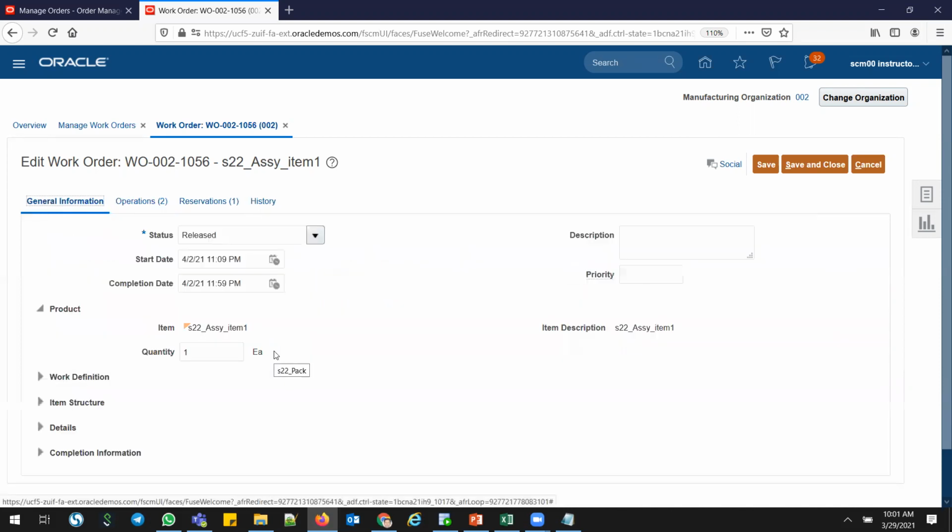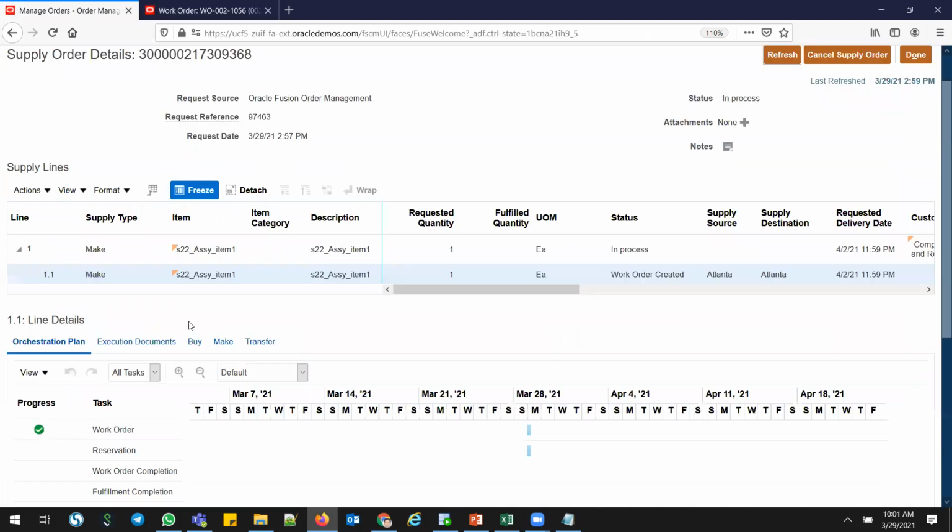And the general information, you can see it. Now let me see whether it got reserved, it should be a tick mark reservation also. See, reservation is done now. So even those who are administrating the supply chain administration, those who have access for the scope, supply chain orchestration, can also review in detail how the flow is working, where my work order status is, and what my sales order status is. If someone wants to track all the details, not necessarily do you need to go to the work order side or the sales order side, shipping side. We can directly go to SCO. You can track all the details here.